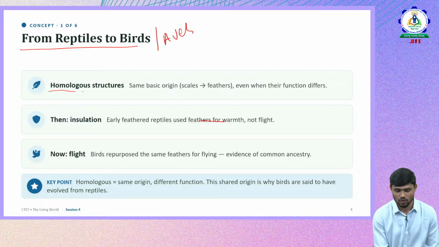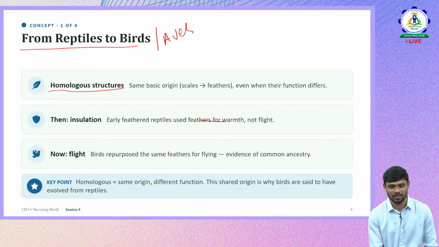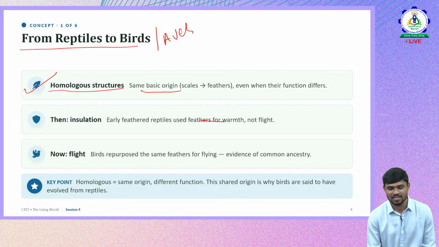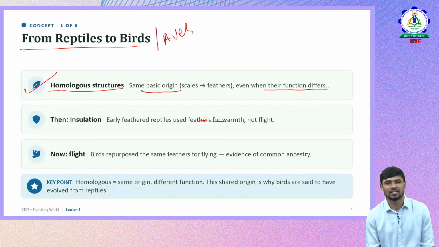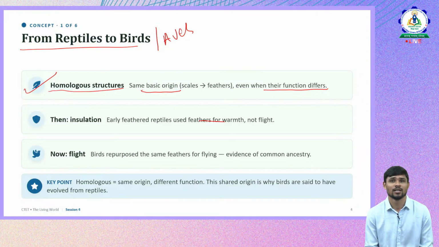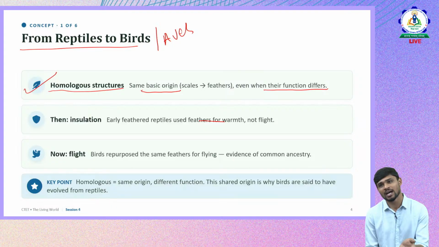They have homologous structures. What is the similarity between them? They have homologous structures. What do we mean by homologous structures? Homologous structures are those structures which have a basic origin. They have a single origin, but they have a different function. For example, two body parts in both individuals which came from the same origin, and they have a different function.